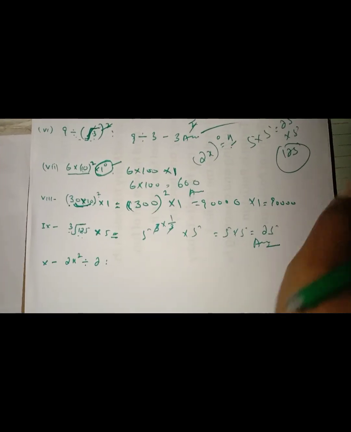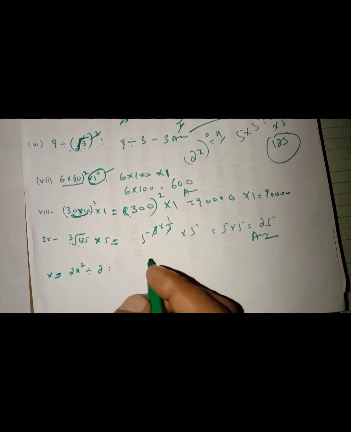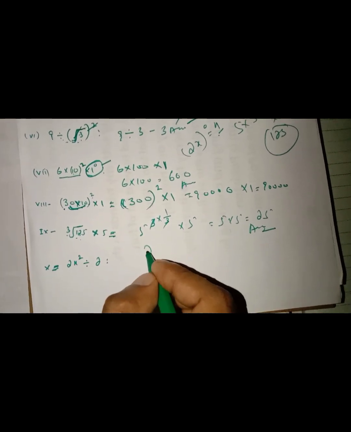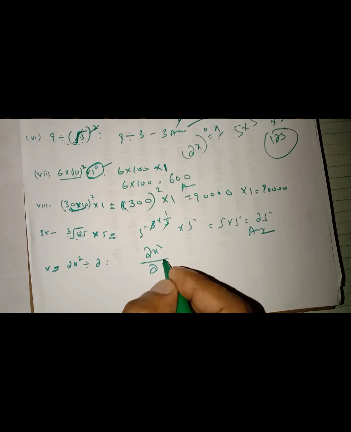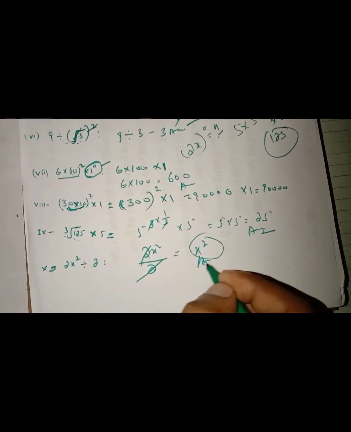Our last question: 2x square divided by 2. So it is a very concept of algebraic division. 2x square divided by 2, the 2s cancel out, and our answer is x square. I hope you understand well.